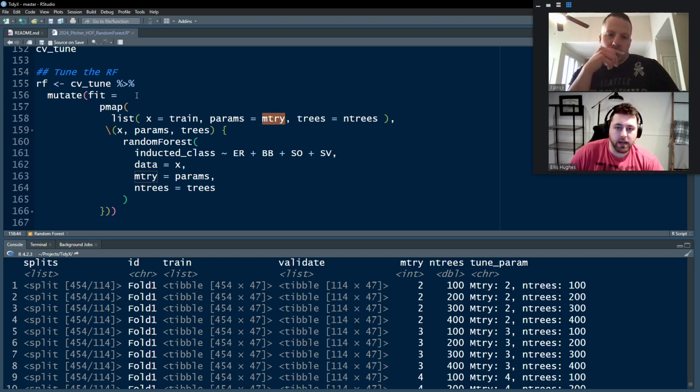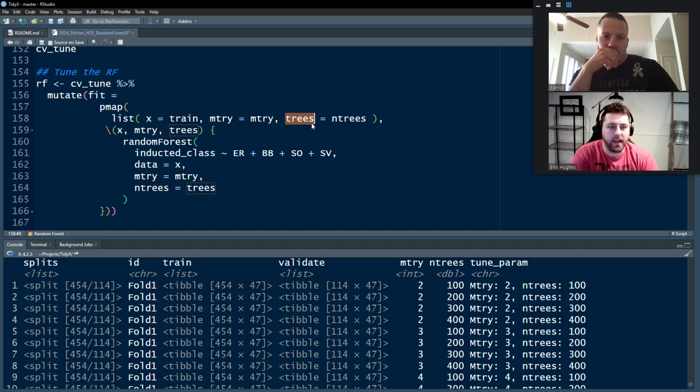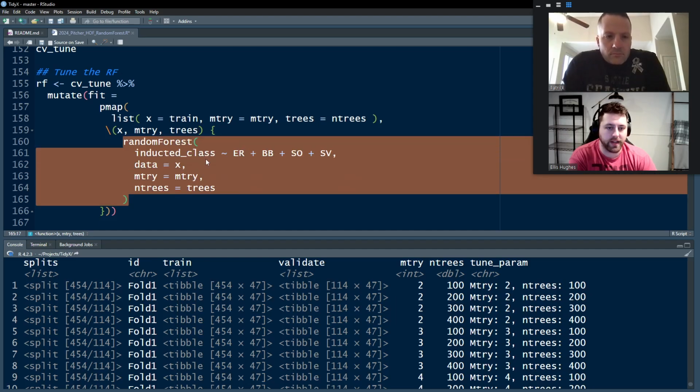But what we're doing here is from CVTune, we're going to use this train column here. We're going to use params as mtry. In fact, I could just replace this with mtry. That might make it easier for folks to keep track of. And then trees. So this is the number of n trees that we're using here. And we're going to create this new temporary function, or anonymous function, and we're going to pass train into x. We're going to pass mtry into mtry here, and trees into trees here. And we're going to fit our random forest.